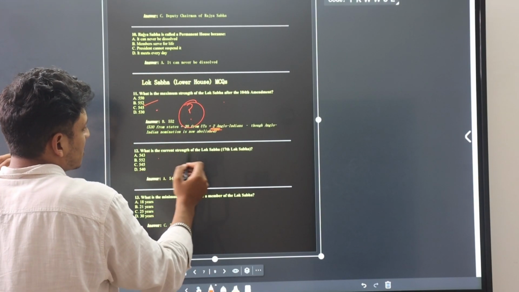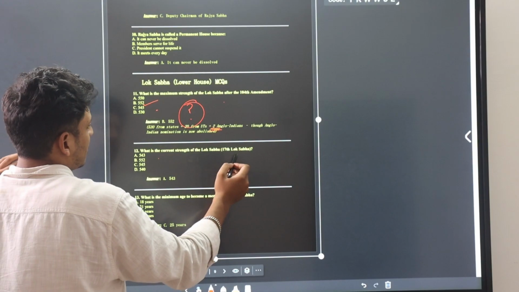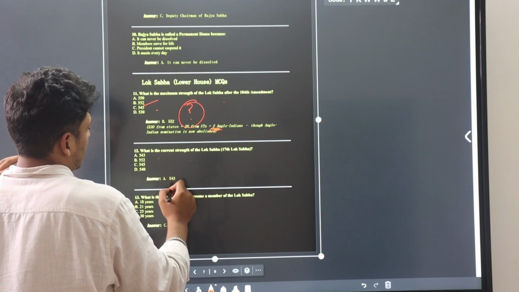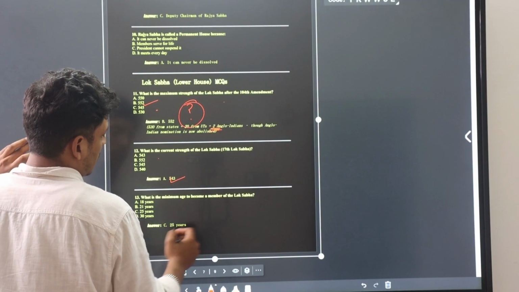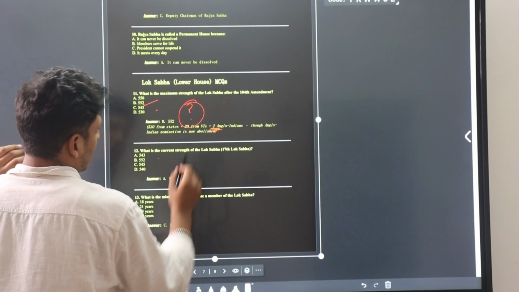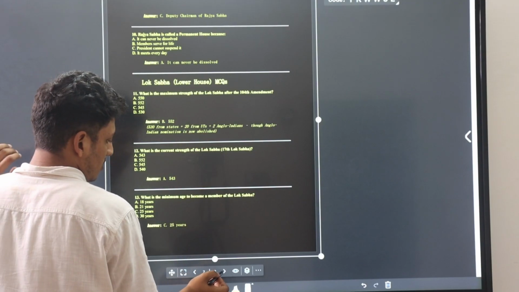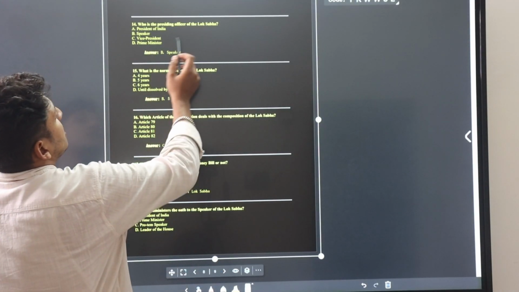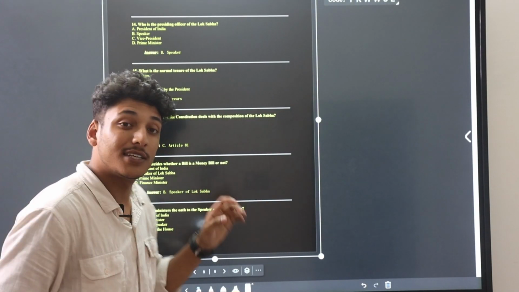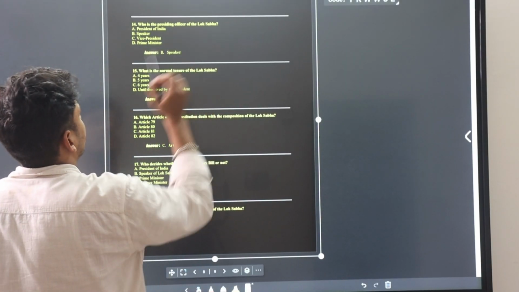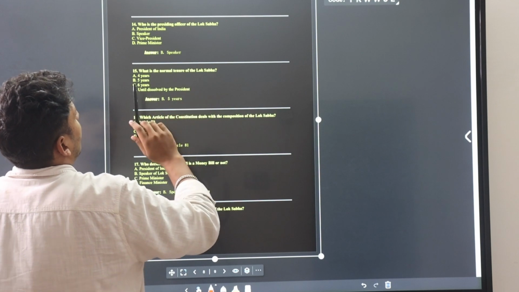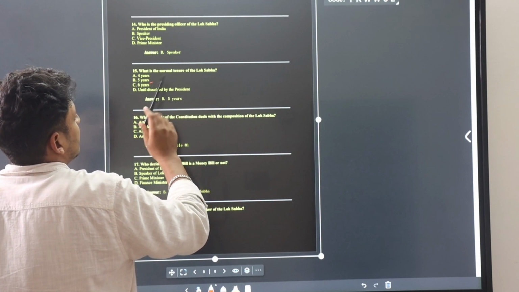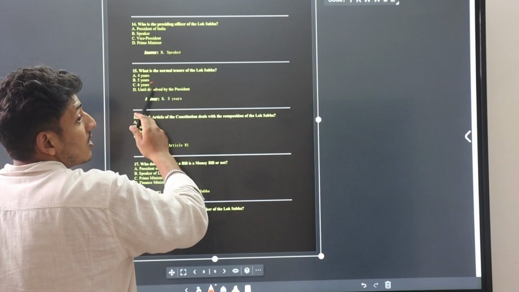What is the current strength of the 17th Lok Sabha? That is 543. Okay. What is the minimum age to become a member of Lok Sabha? 25 years. Okay. Who is the presiding officer of Lok Sabha? Speaker. What is the normal tenure of Lok Sabha? That is 5 years. Okay, remember this, 5 years. 6 years is of Rajya Sabha.